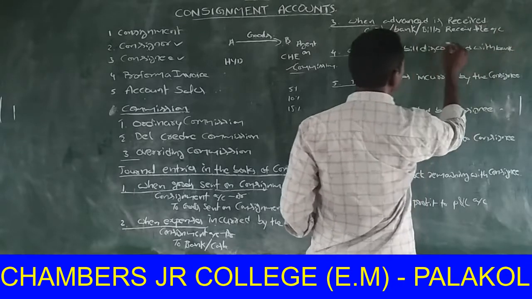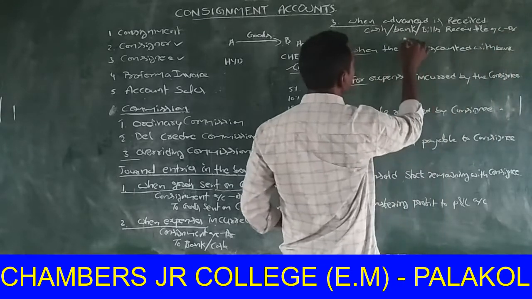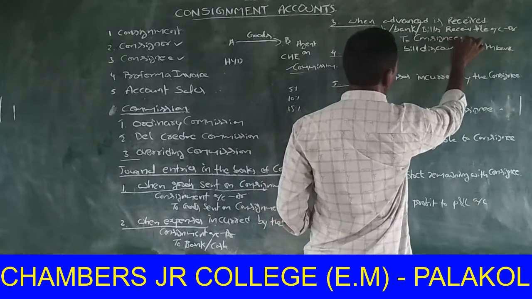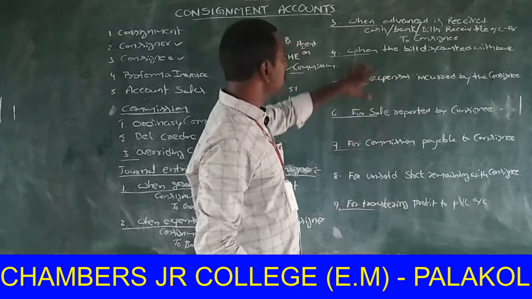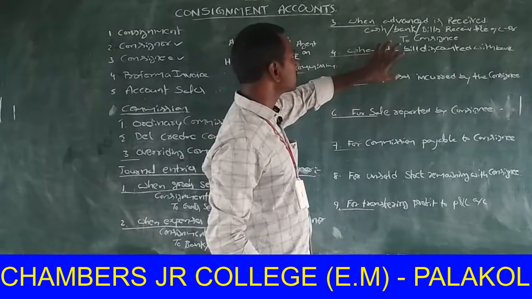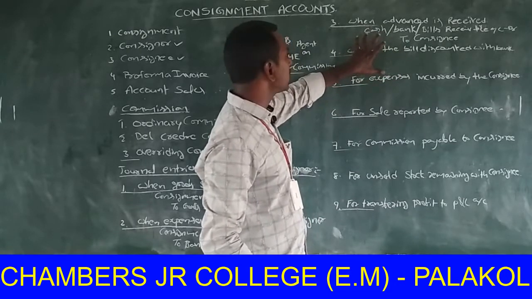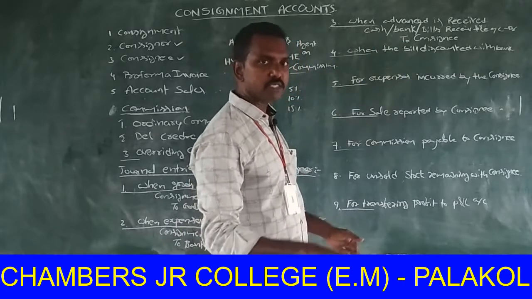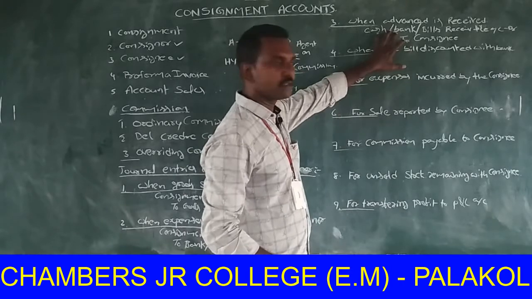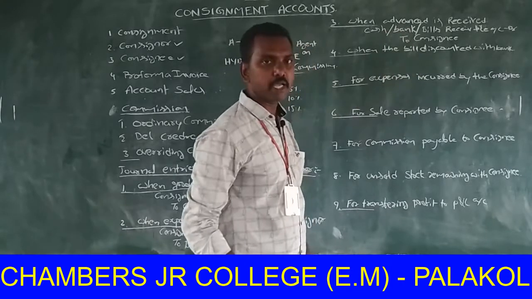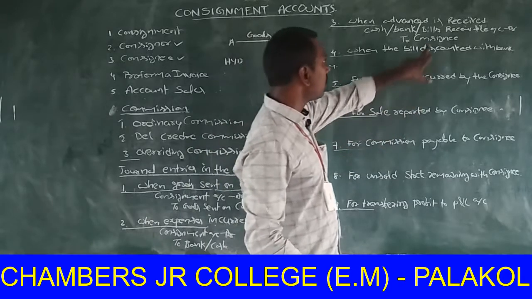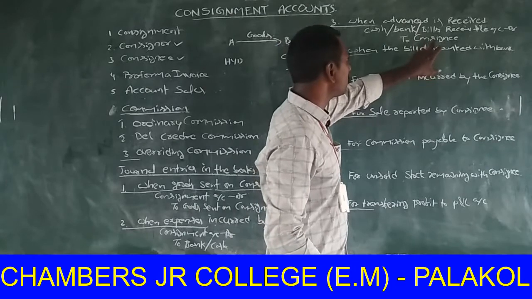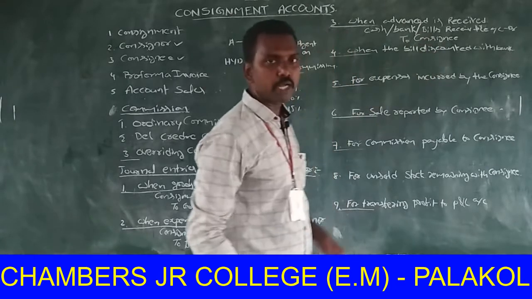If advance is received in cash, the journal entry is cash account debit to consignee account. If advance is received in the form of bank draft or check, the entry is bank account debit to consignee account. If the advance is received in the form of bills receivable, then the journal entry is bills receivable account debit to consignee account.